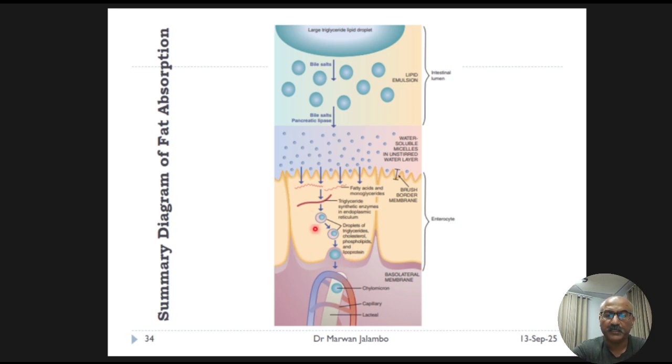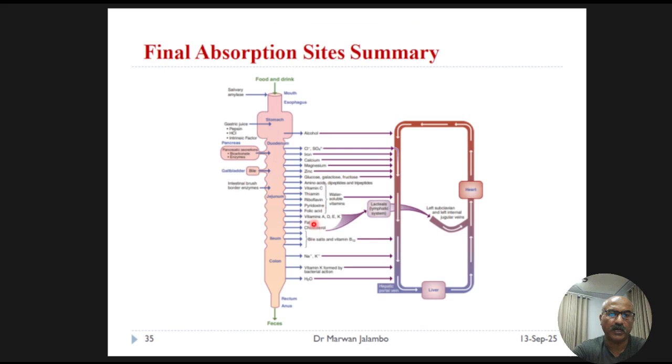To bring it together, let's look at the final comprehensive map of absorption throughout the GIT. This is a comprehensive diagram showing where all major nutrients, vitamins, minerals, and water are absorbed throughout the GIT. This summary diagram is a great way to review.